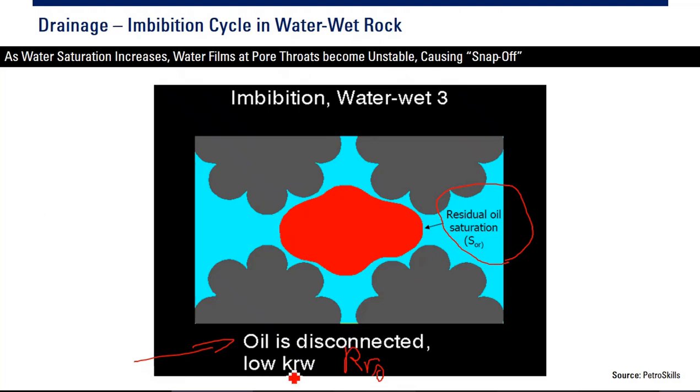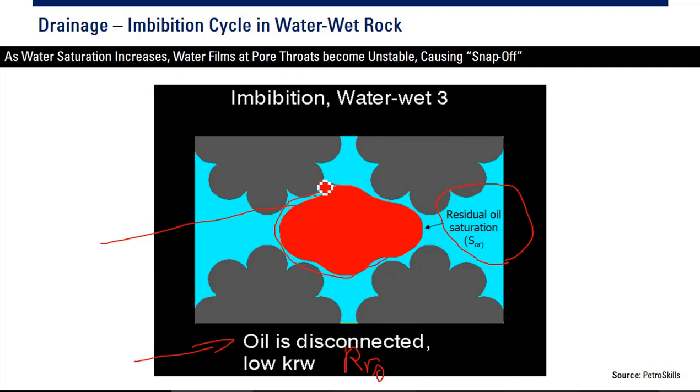Okay, not low Krw. At this condition, the relative permeability of water remains high, but actually not that high. Why? Because the oil hinders the water flow. Oil is stuck there.